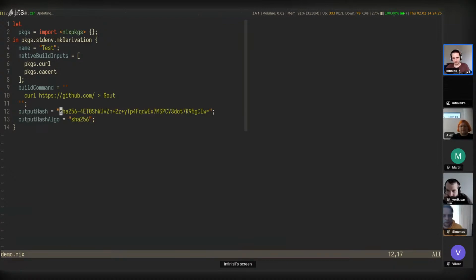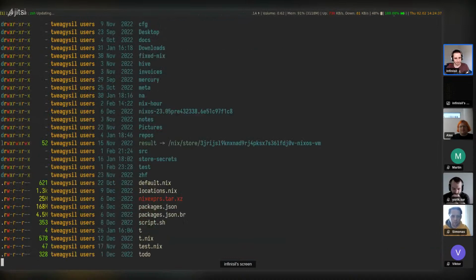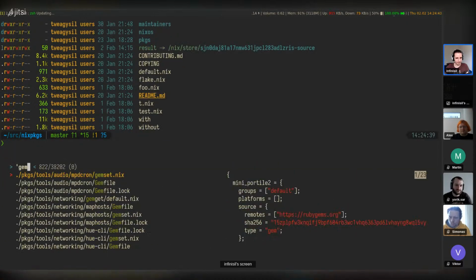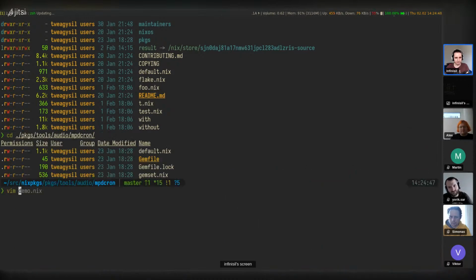This is generally discouraged unless, well, better would be to lock inputs in Nix itself. We can sometimes see this with Perl or Gemfile, like npd cron.